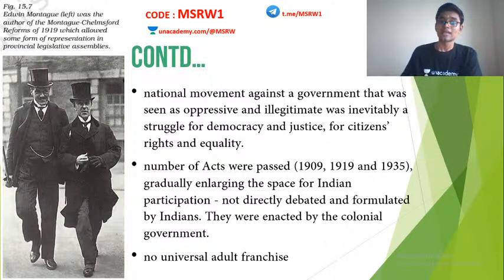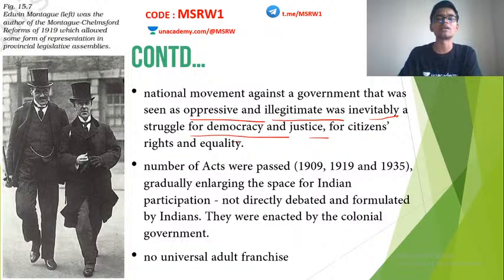Clear? The national movement against a government that was seen as oppressive and illegitimate was inevitably a struggle for democracy and justice, for citizens' equality and rights. Basically, the national movement, which was anti-British in its essence, also tried to achieve fundamental rights, justice and democracy for Indian people.